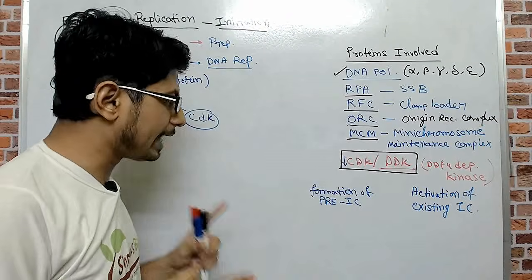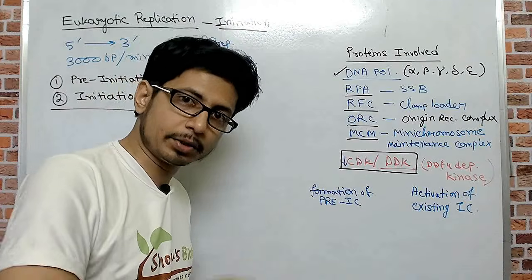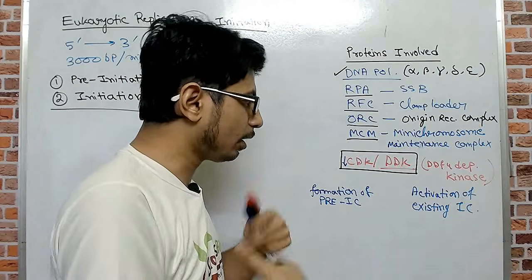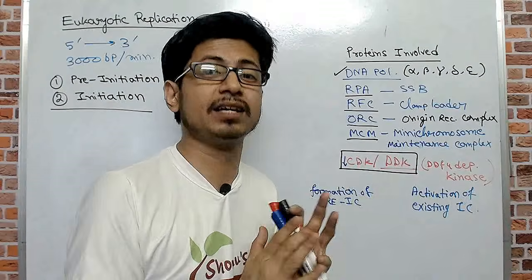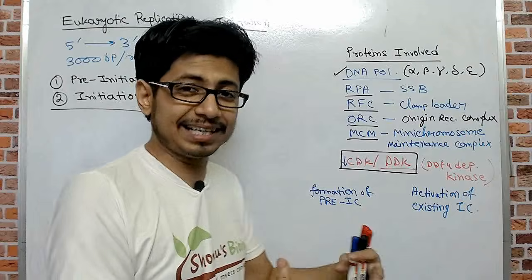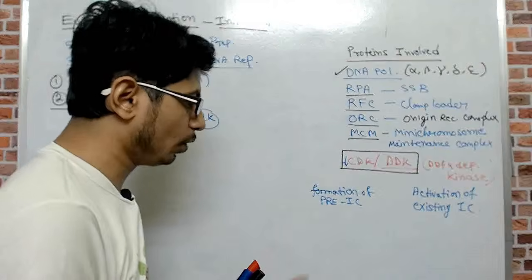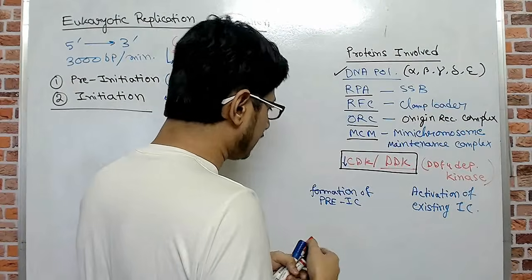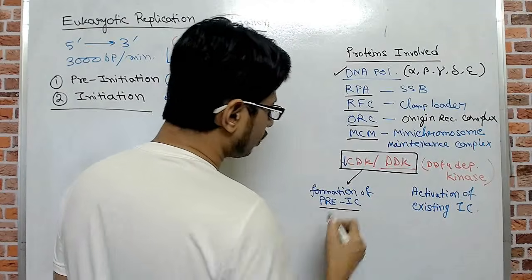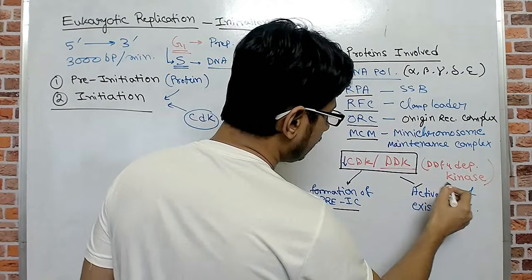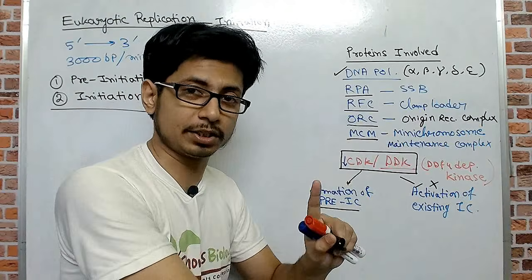So CDK can initiate the formation of the pre-initiation complex in eukaryotic DNA replication. CDK can also activate the existing pre-initiation complex and convert it into the initiation complex, and thus the cell can move from G1 to S phase. But when the CDK concentration is low, CDK only signals the formation of new pre-initiation complex, but it prevents the activation of that pre-initiation complex into the initiation complex.